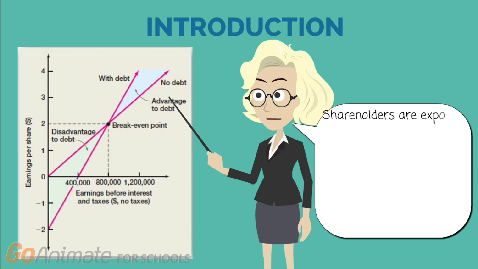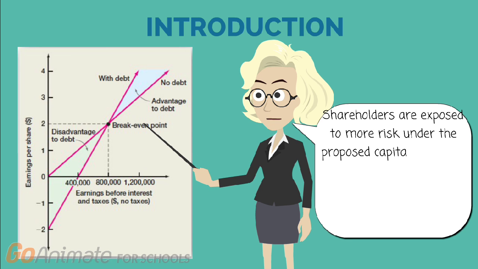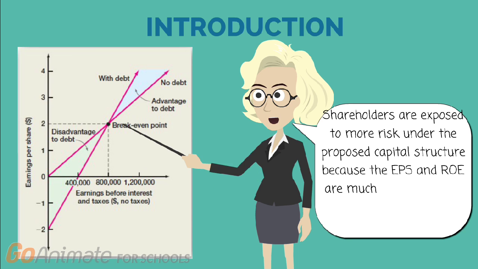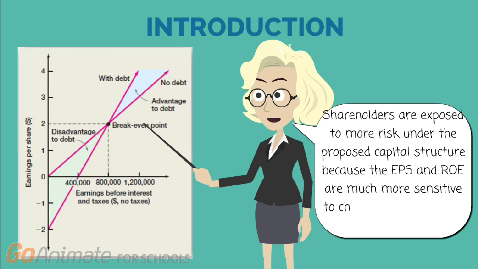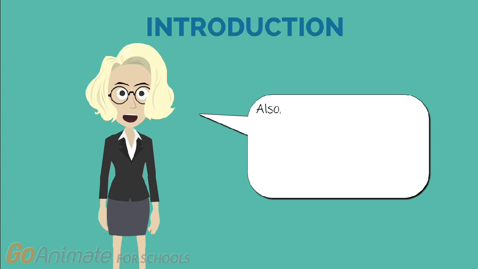Shareholders are exposed to more risk under the proposed capital structure because the EPS and ROE are much more sensitive to changes in EBIT in this case.